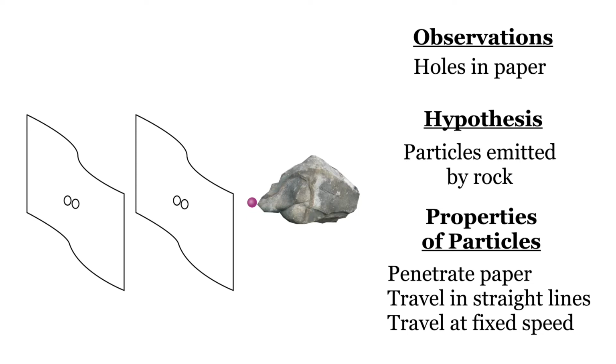Now, the particle emission hypothesis is consistent with everything you've observed, until you try placing 2 or more pieces of paper on the opposite side of the rock. You again see holes appearing in sequence, but now the order is from left to right rather than right to left. Investigating further, you're convinced that these holes appear whenever papers are placed along a straight line emanating away from the right side of the rock. Since you now realize you get holes on both sides, what if you place one piece of paper on one side and one on the other, each about the same distance from the rock? Perhaps surprisingly, you observe that holes appear in each simultaneously.